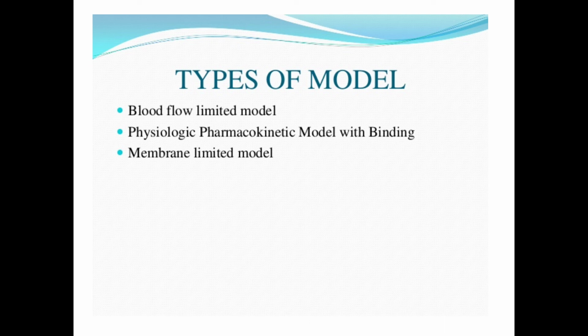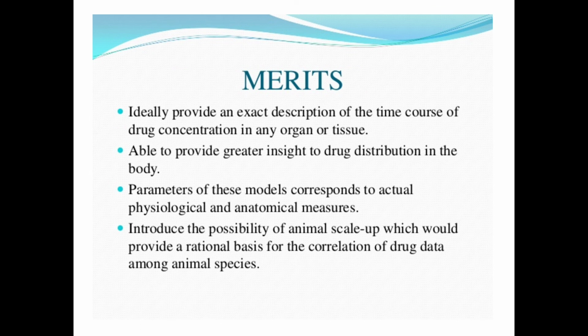Due to the time lag in equilibration between the blood and a tissue, the equations for these models are very much complicated. So physiological models have several advantages. Ideally they provide an exact description of the time course of the drug concentrations in any organ. They are also able to provide greater insight into the drug distribution in the body.